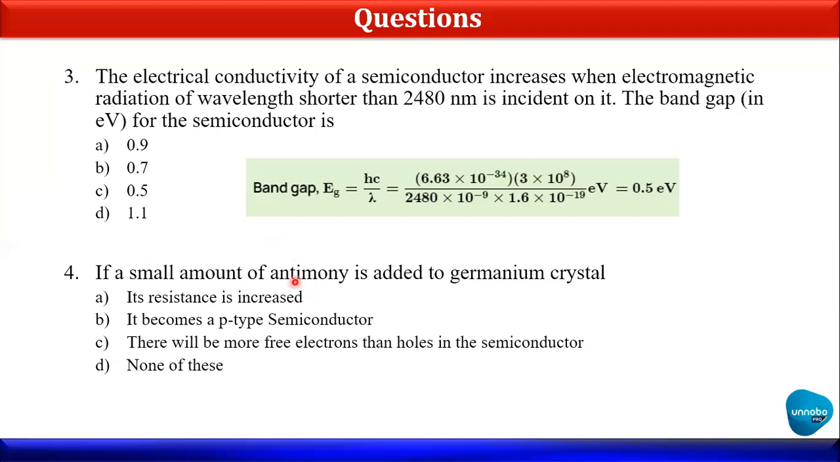Okay, so when the pentavalent impurity is added to the germanium, what will be the output? The resistance is increased? No, this is independent of resistance. It becomes a p-type semiconductor? No, because antimony is pentavalent, so obviously it will create n-type semiconductor. There will be more free electrons than holes in the semiconductor? Yes, absolutely right. Because antimony will contribute, for each antimony atom added, that many electrons will get created or will get free or may be available in a given semiconductor. None of this, no. So C is the answer for the fourth one.